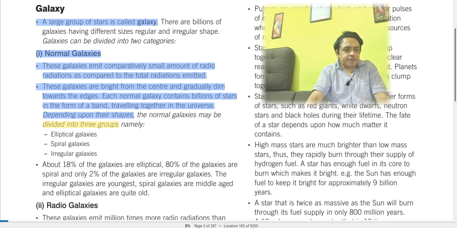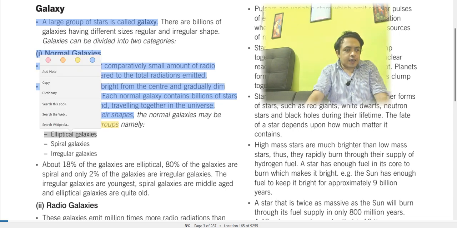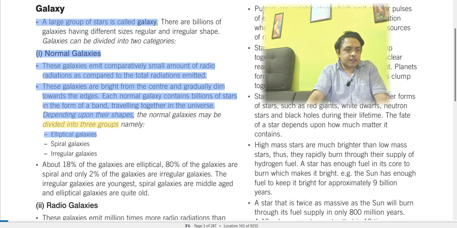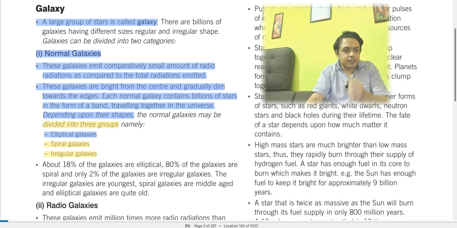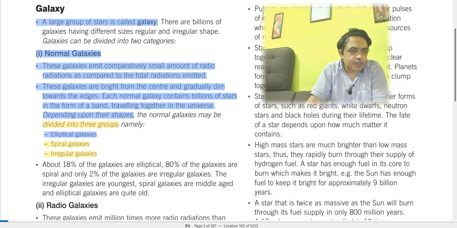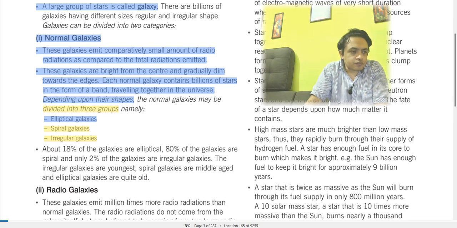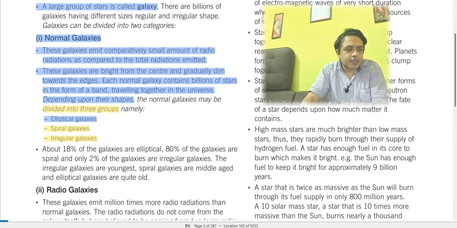Number one is elliptical galaxy, next is spiral galaxy, and the third one is irregular galaxy. About 18% of the galaxies are elliptical, 80% of the galaxies are spiral, and only 2% of galaxies are irregular galaxies. So these are shapes. We know that elliptical is a different shape, spiral is a different shape, and only 2% are irregular galaxies.